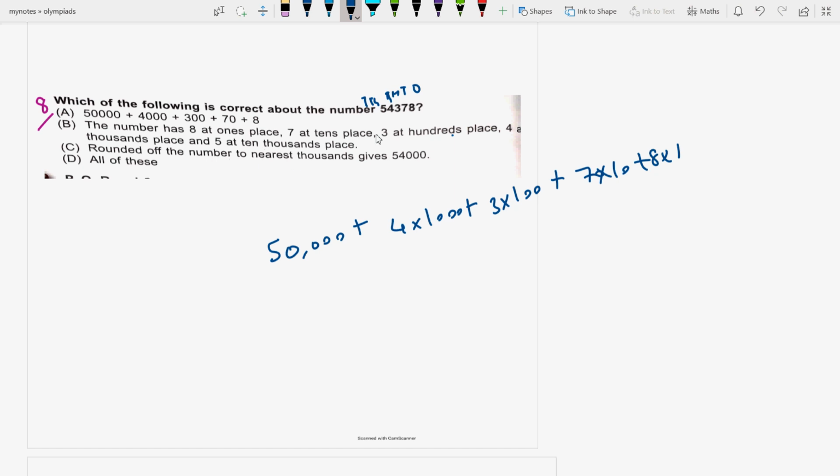Rounding off the number to the nearest 1000: at 1000's place it is 4, so when it is rounded off, it will come out to be 54,000. Okay, yes. So all of these are the right options. So the answer will be option D.